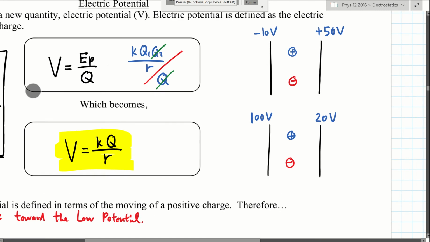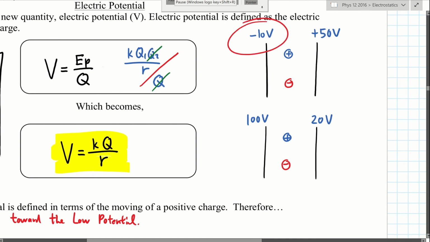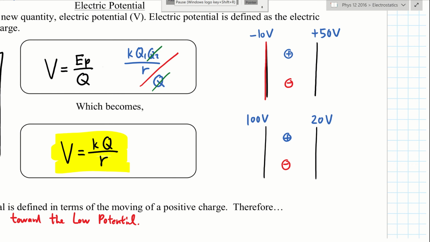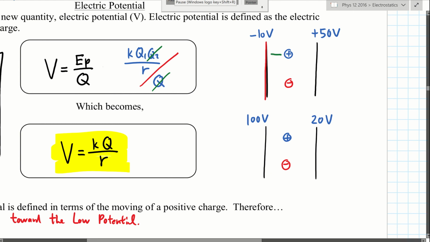For example, let's say you have two pieces of metal, like metal plates, that you can charge up. One side is charged with a negative 10 volt battery, and the other side is charged with a positive 50 volt. If you put a positive charge in there, which way would it go? A positive charge always goes toward the lower potential, because it's positive, so it's attracted to the negative side of the potential.